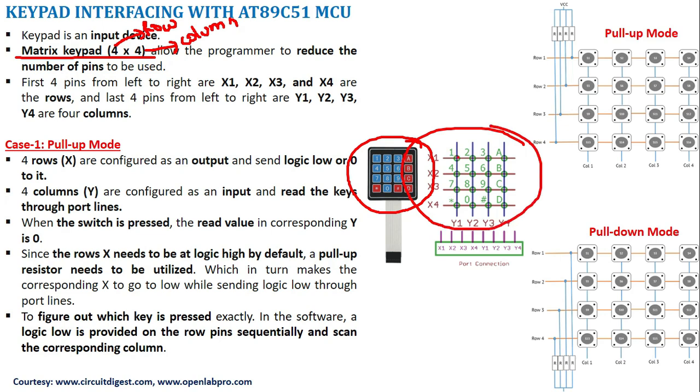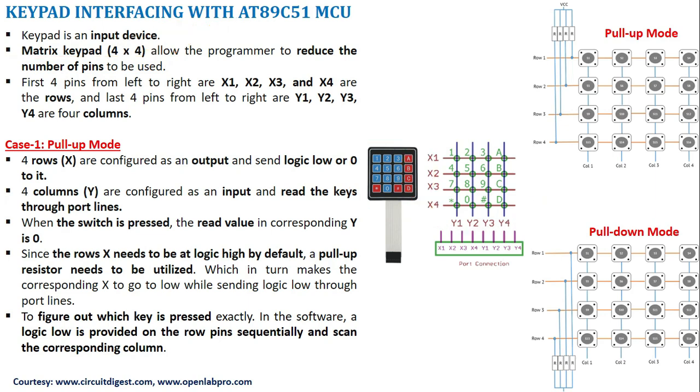X1, X2, X3, X4 are rows and Y1, Y2, Y3, Y4 are columns. At each intersecting point I can have a switch. How many intersecting points do I have? I have 16 intersecting points, so I can connect 16 switches.